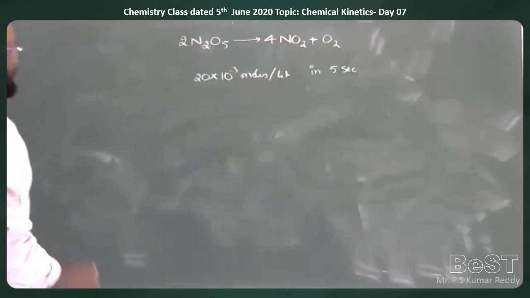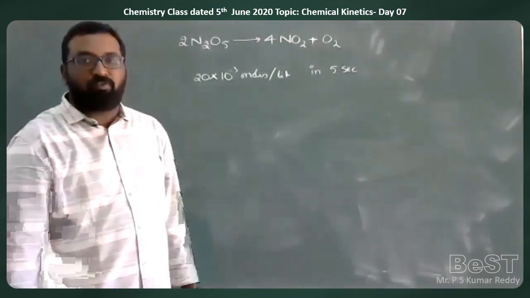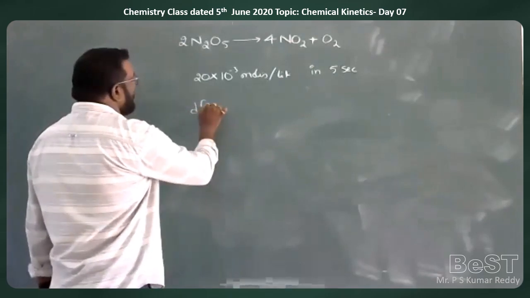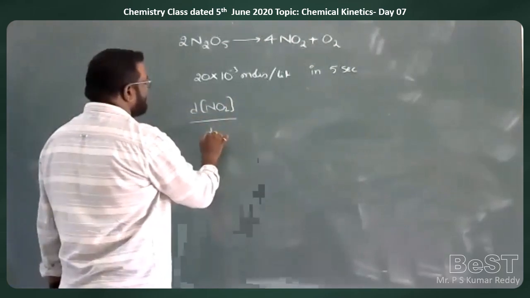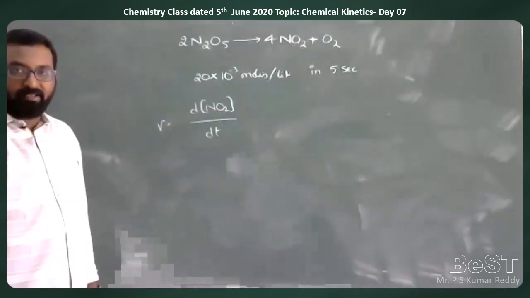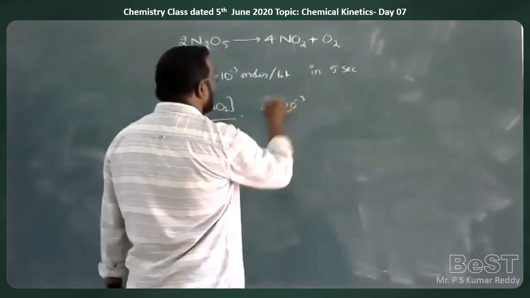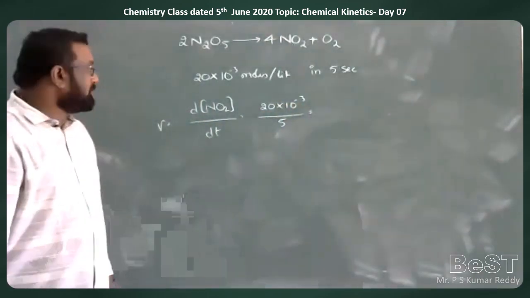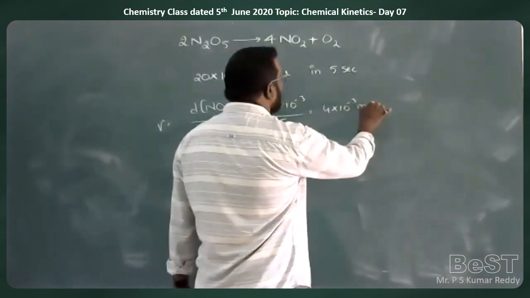So here they are asking for the rate of appearance of NO2. Rate of appearance of NO2 means a small change in concentration by time taken. Rate is equal to d[NO2] by dt. Because the concentration change is directly given as 20 into 10 to the power of minus 3, we take that by 5, which is equal to 4 into 10 to the power of minus 3 moles per liter per second.